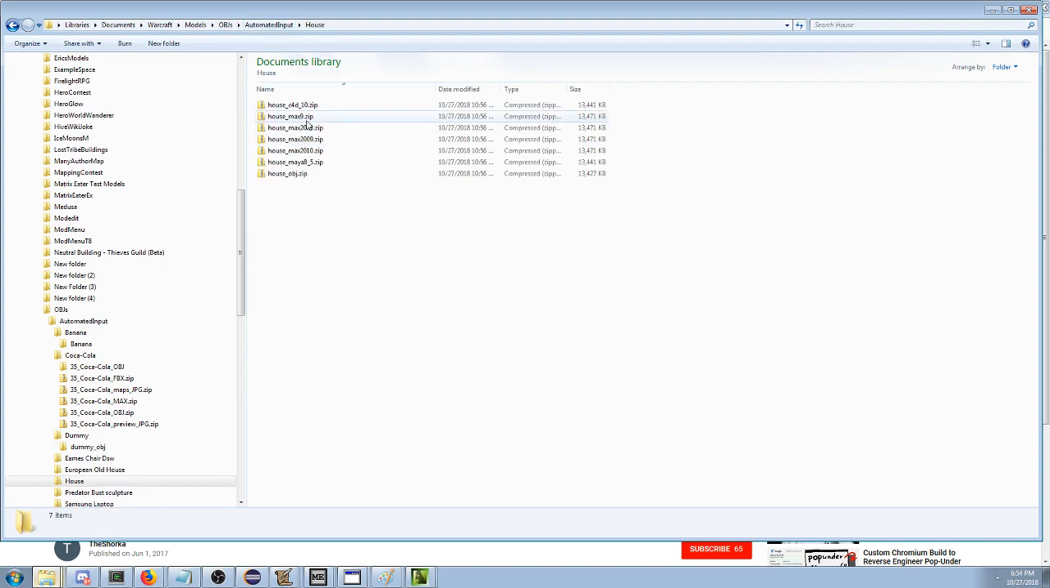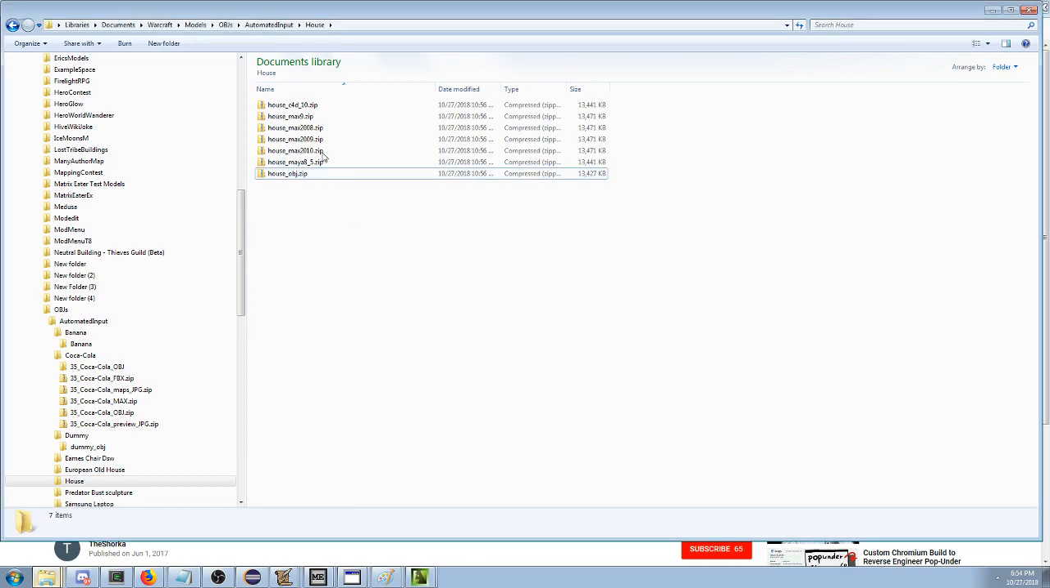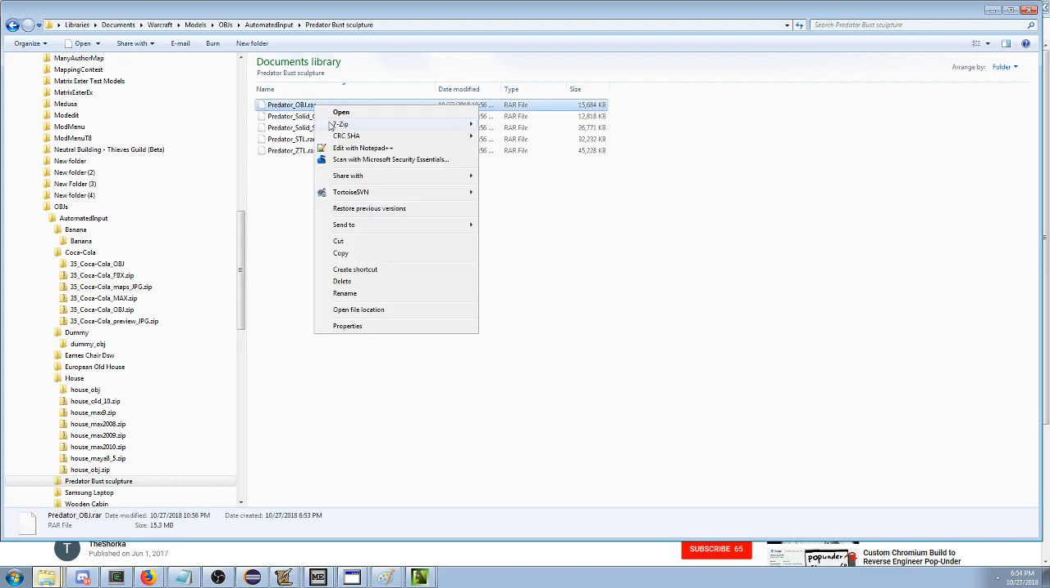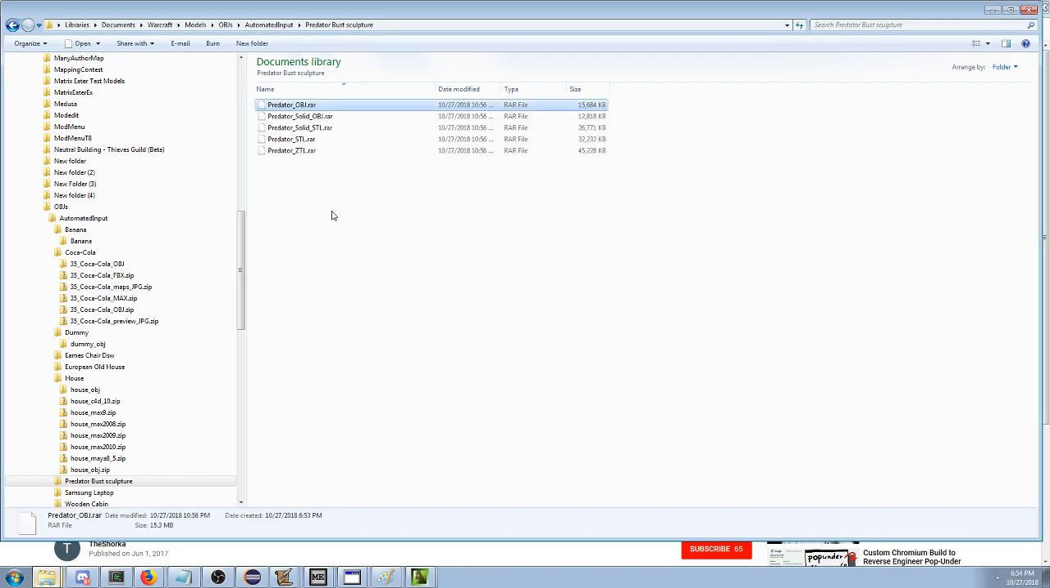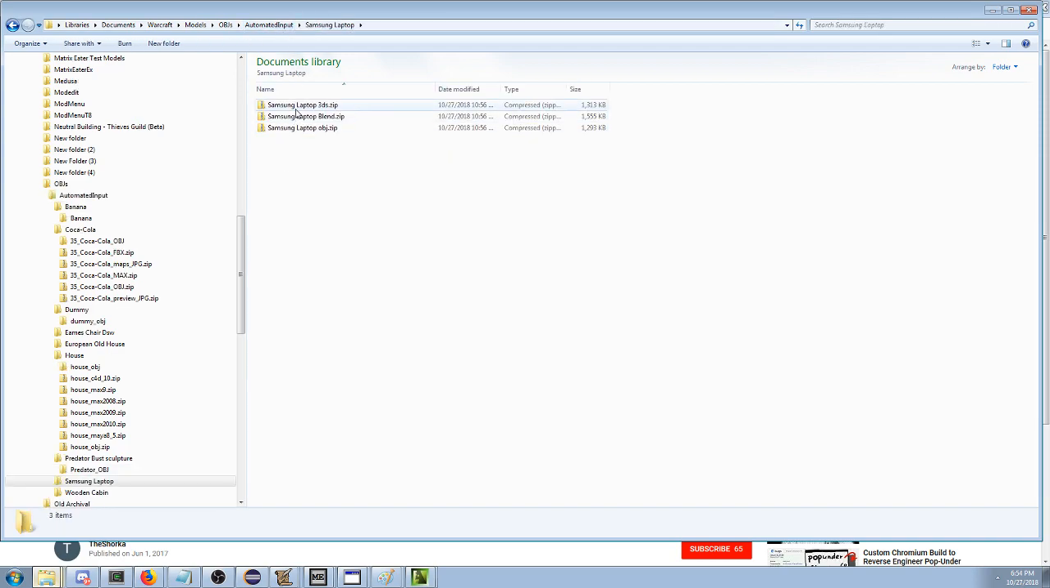OBJ. All right. Good. A house. House OBJ. Good. Give me the OBJ. All right. Now the house is an OBJ. Oh, that one uses TGAs. That's fun. Let's extract to whatever this is. Predator OBJ. Okay, sure. Samsung laptop.